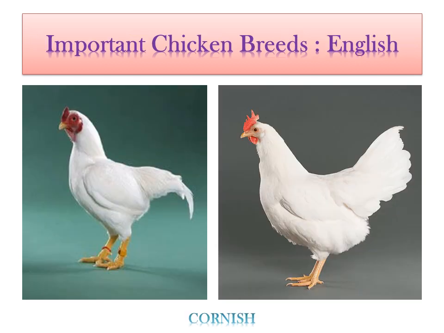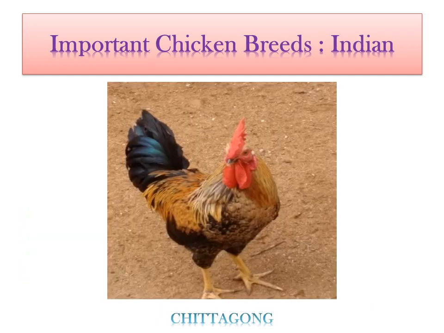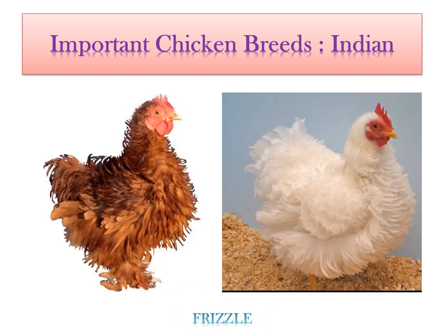Then English class, another breed of English class is Australorp. And our Indian class includes breeds such as Chittagong. So this is another Indian breed, Frizzle.